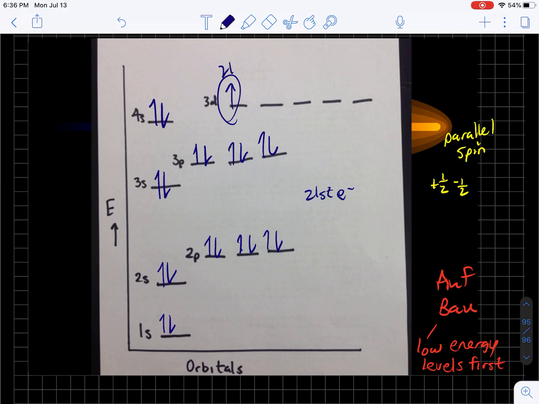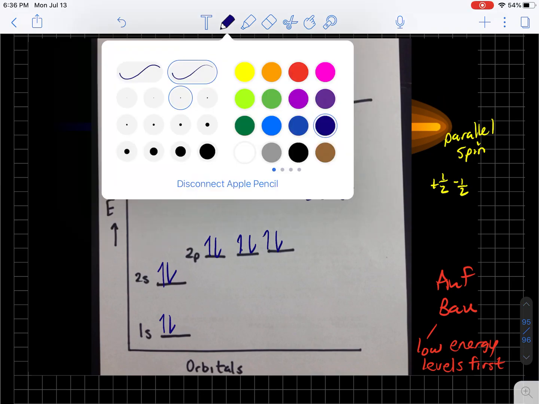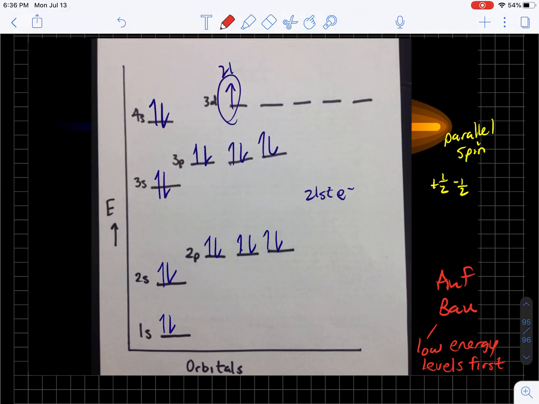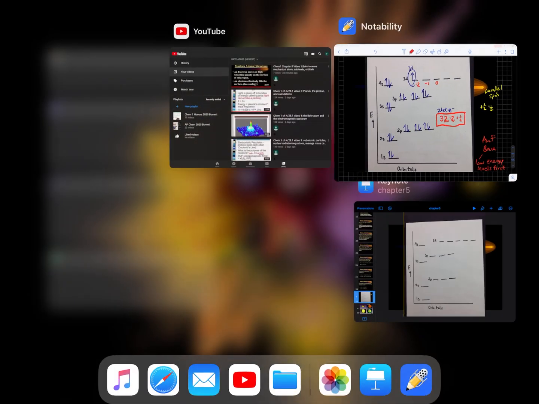Number 21 is in the 3D shell. All right, the code number for 3D is 32. Now, which orientation is it? This is the middle one. So this one becomes -1. This one becomes -2. It's in the -2 orientation. And it's an upspin. So we're going to use positive 1/2 as the value. And we get 3, 2, -2, positive 1/2. We're going to come back to that in just a moment.